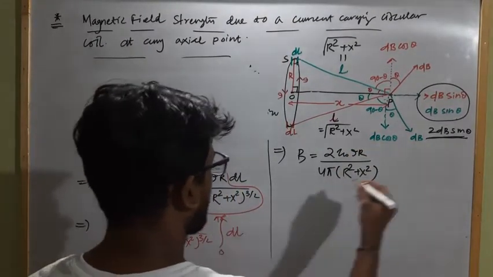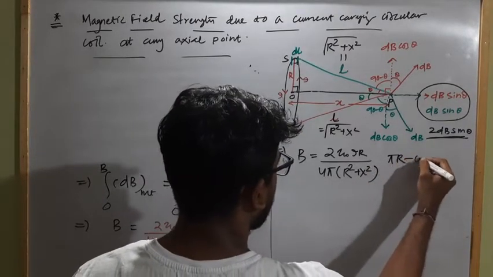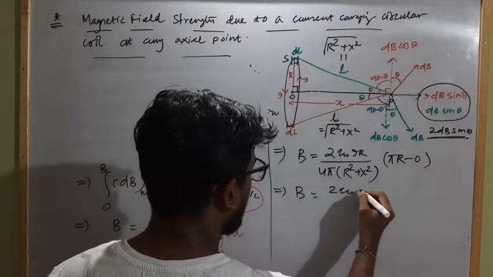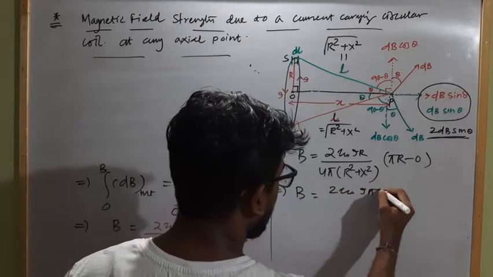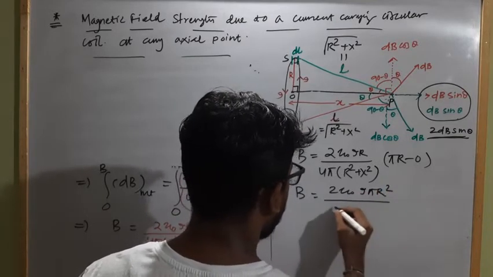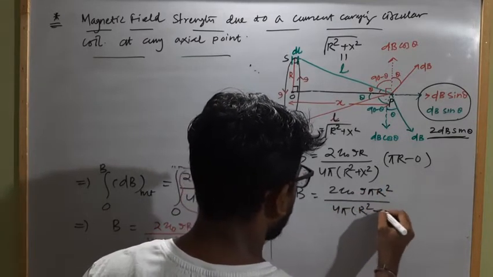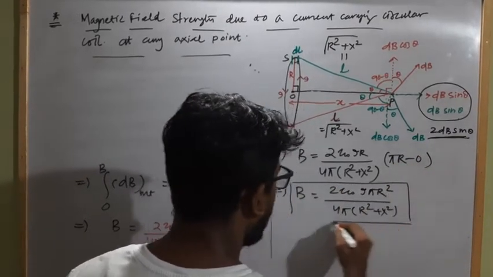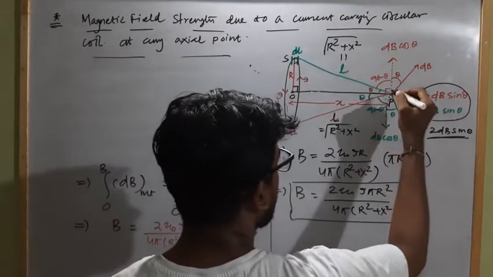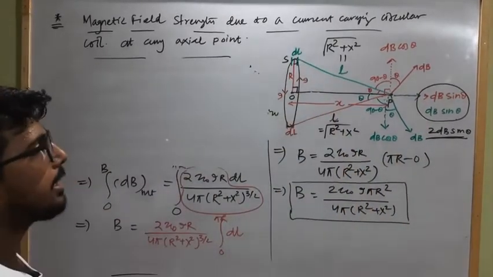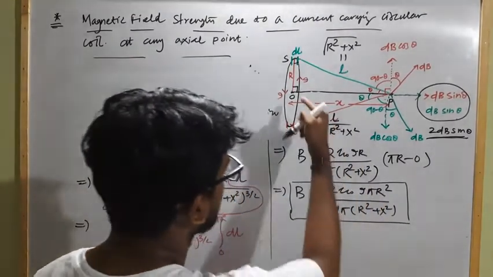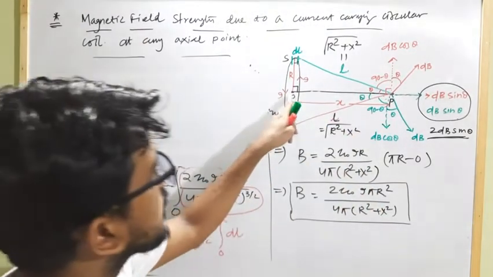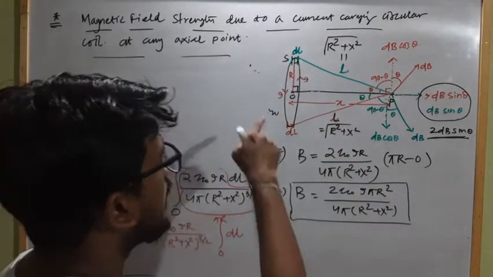Integration of dl from 0 to pi r will be pi r minus 0. So this implies B net equal to 2 mu naught I into pi r square divided by 4 pi into (r square plus x square). So this will be the expression for what? Net magnetic field strength at this point P due to a current carrying circular coil, where r is the radius of the circular current carrying coil and x is the distance of the point of observation from the center of the current carrying circular coil along its axis.